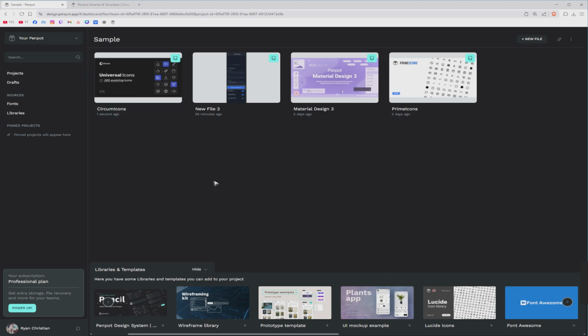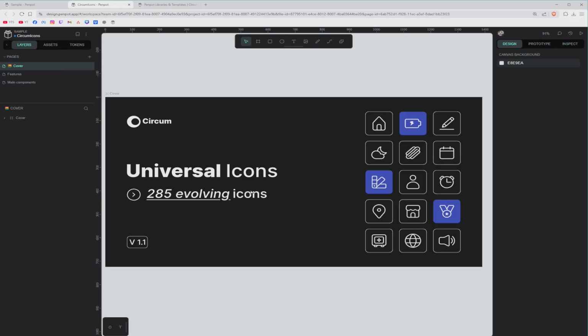Now, to open a file, you have two ways. Either you open it up in a new tab. To open it up in a new tab, just click on all three dots. Now click on open file in a new tab. There you go. Wait for it, and here we have the file.